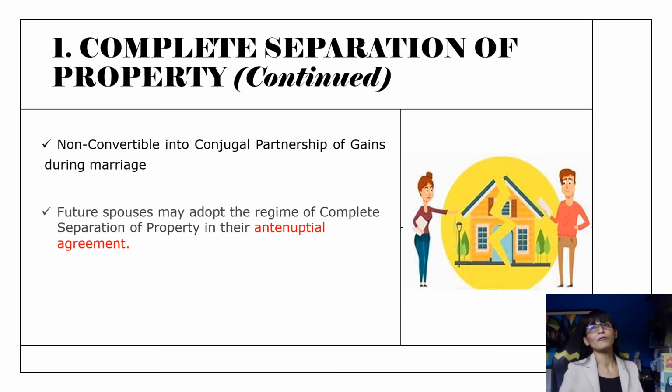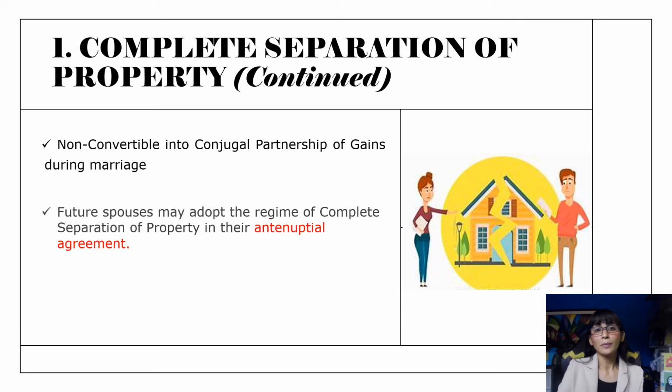So for instance, if prior to the marriage, you've both decided you will have a complete separation of property as your property relations, and then during the marriage itself, you decide you want to have a conjugal partnership of gains instead, that is void because you cannot convert. If you already agreed upon complete separation of property beforehand, you cannot convert your property relations into conjugal partnership of gains anymore.